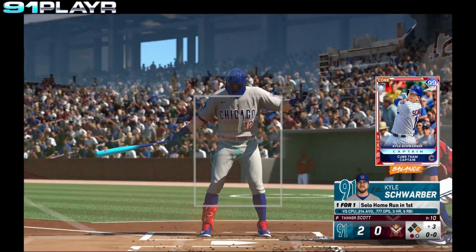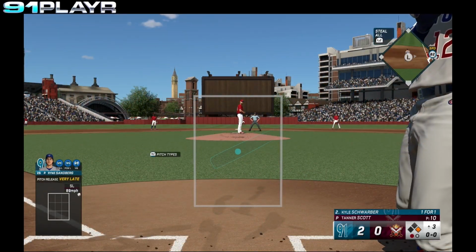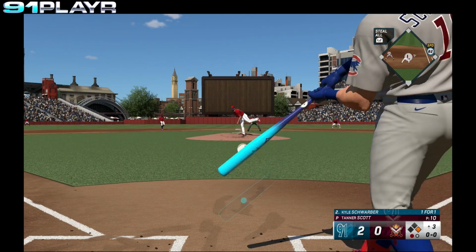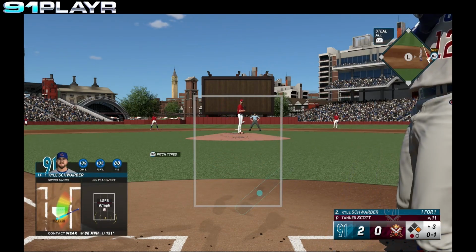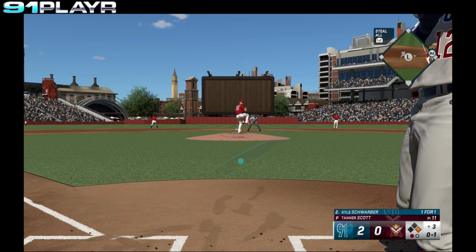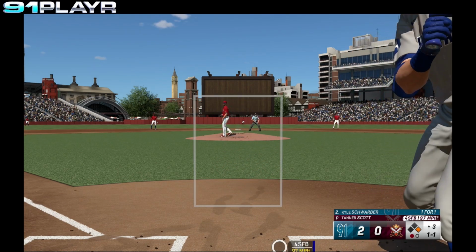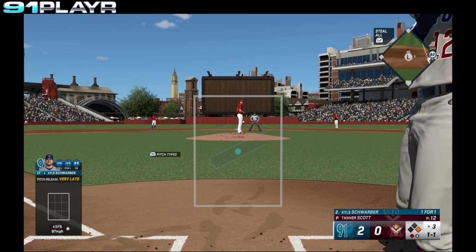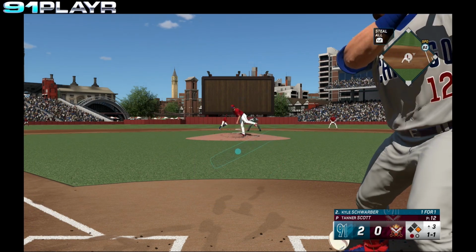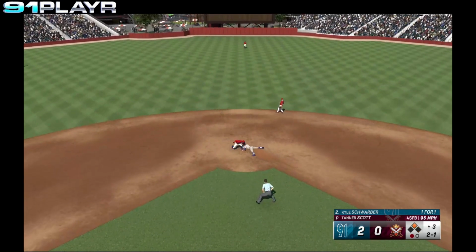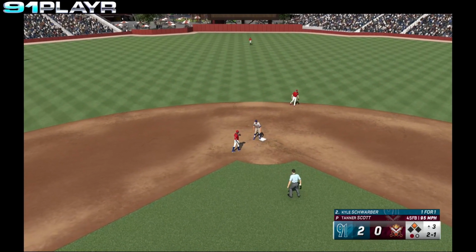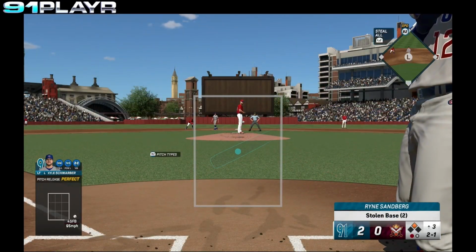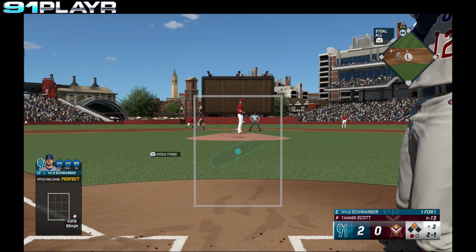Stepping in, Kyle Schwarber. Schwarber homered back in the first inning. Schwarber fouls that pitch away. 0-1's the count. All low. 1-1. Sandberg goes. Pitch inside. Sandberg safe. Stolen base. 2-1's the count to Schwarber.